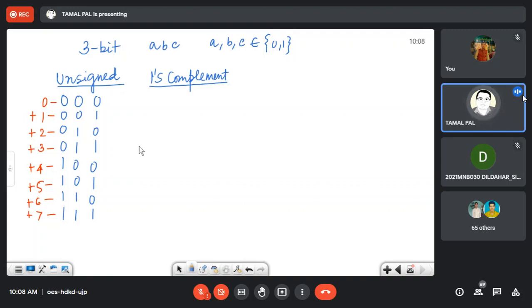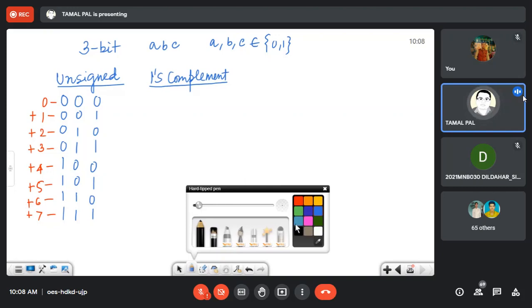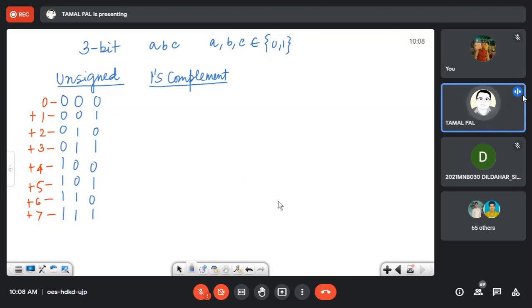First of all, we have to go for representation. If I have to represent zeros here, we know that in 1's complement representation there is plus 0 and minus 0 also.